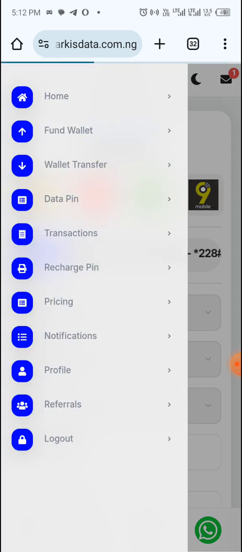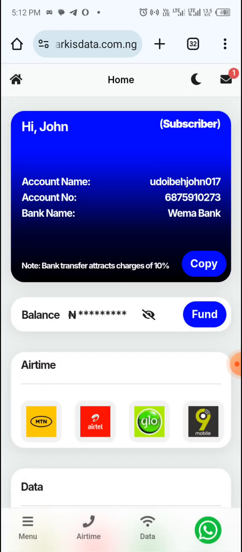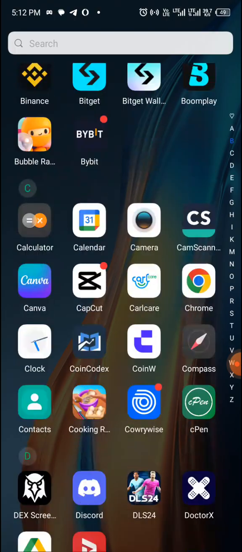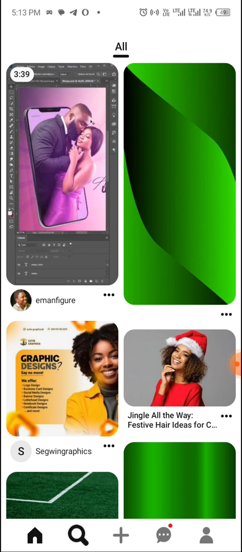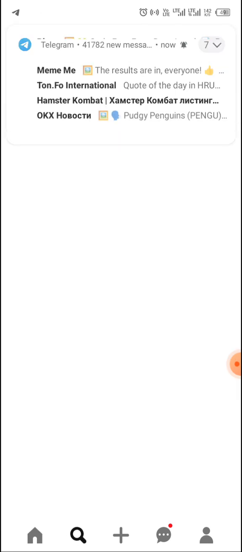Once you log into the site and you need to resell data, for instance when somebody wants data, the first thing you have to do is make a flyer, and then put in the data prices. I'll show you a sample of a flyer you can use. You can go to Pinterest and search for data reselling flyers. If you cannot design for yourself, you can look for somebody that can help you design a very fancy and nice flyer.